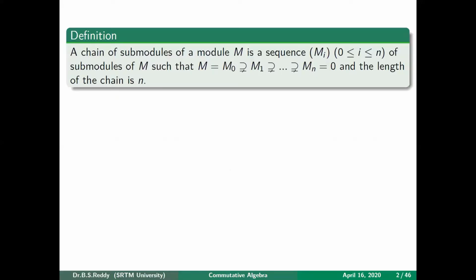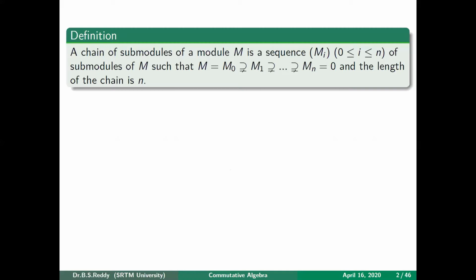Now let M be a module, then consider its submodules, the Mi's. We say that a chain of submodules is a sequence M1, M2, M3 up to Mn such that M, which is M0, strictly contains M1. That means there is no submodule between M0 and M1. And M1 strictly contains M2 and so on. The last one is 0, because of course 0 is a submodule, right?